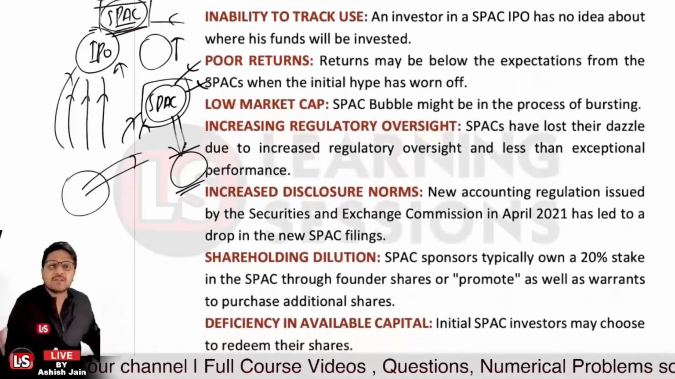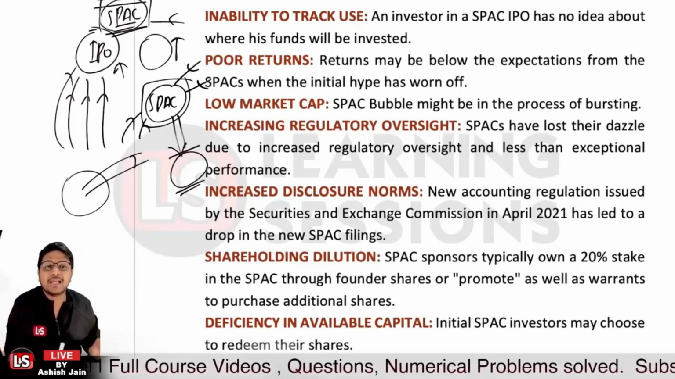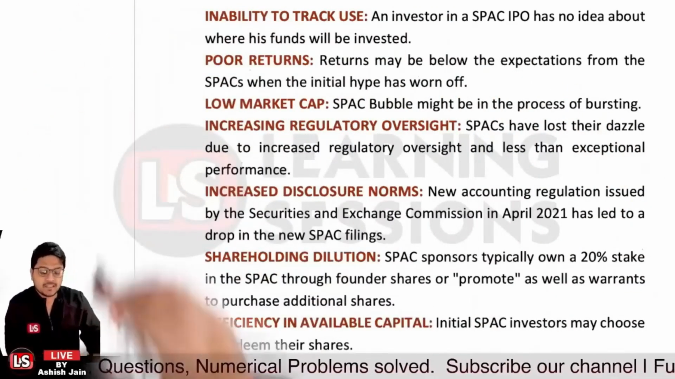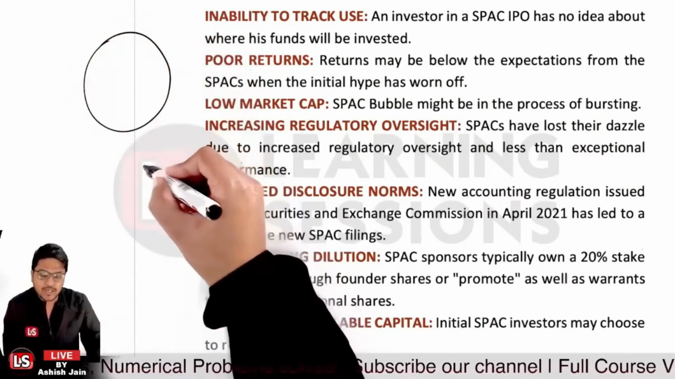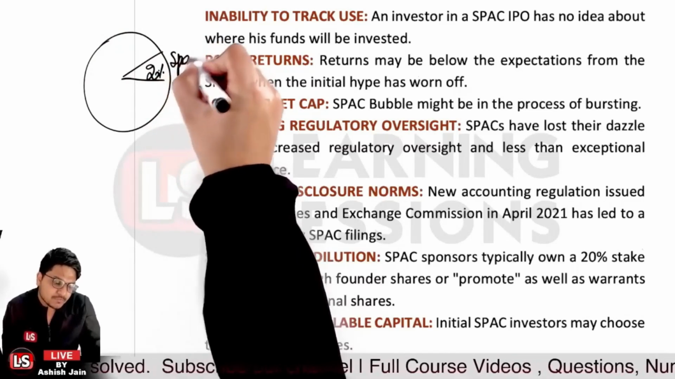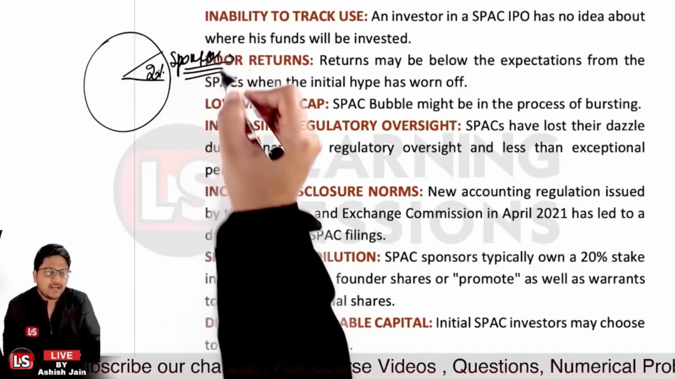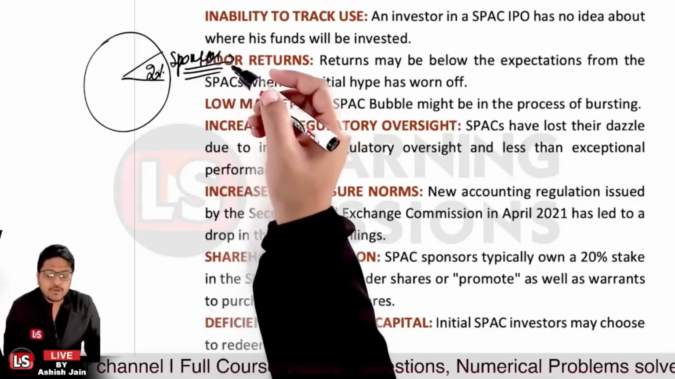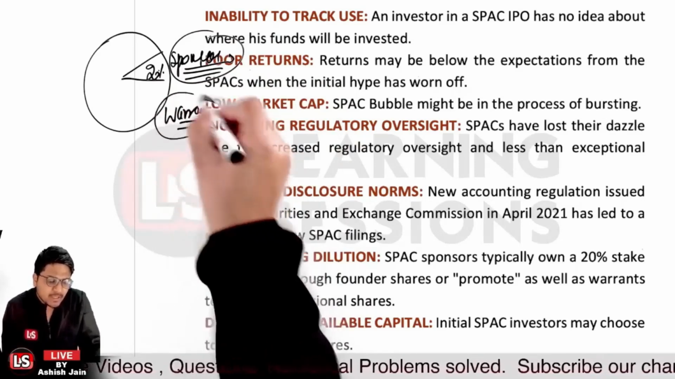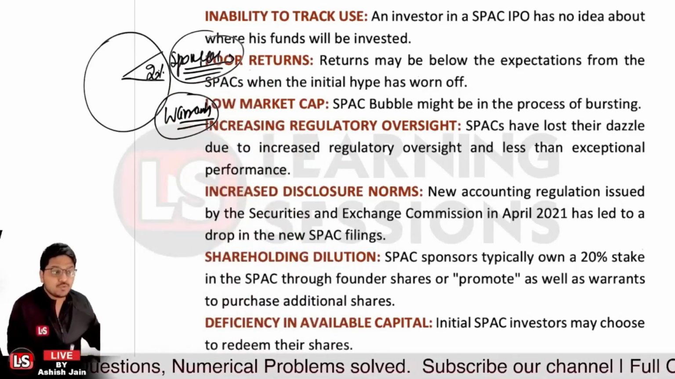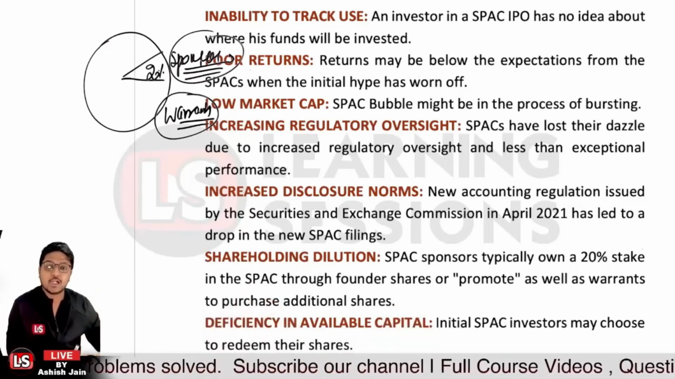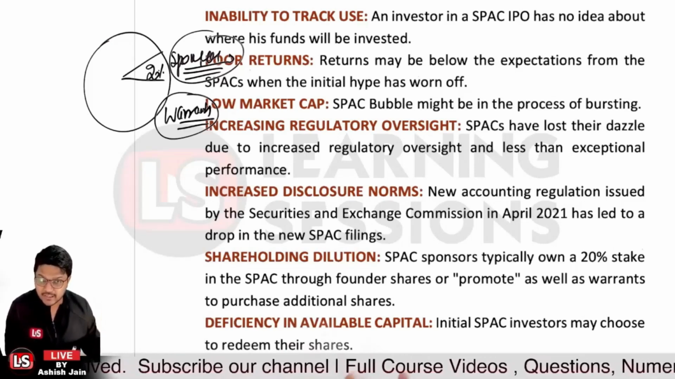That's the main concern. And further, the sixth one is related to shareholding dilution. If we talk about the SPAC sponsors, they hold 20% of the shares in the SPAC. Out of 100% of the shares, 20% are held by the sponsors. Other than that, they also have warrants, by which they can purchase additional shares too, right? Since the SPAC sponsors hold this share in the SPAC, they can also be diluting their shares. That is another disadvantage related to it.